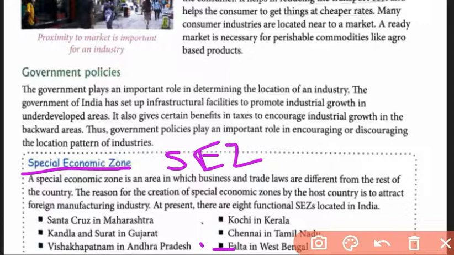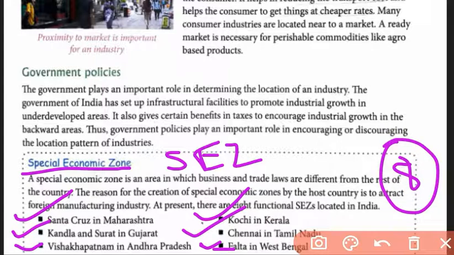In our West Bengal, we have Falta. Even with that, the other 7 are Santa Cruz in Maharashtra, Kandla and Surat in Gujarat, Visakhapatnam in Andhra Pradesh. In Kerala, we have Kochi, Chennai in Tamil Nadu. Last we have in our West Bengal, Falta. So these are some special economic zones where the taxation is also reduced. Even with that, various facilities are also given, and foreign manufacturing industry is attracted by these areas. Presently we have 8 SEZs in India. So try to remember this much. It will also be included in the governmental policy.